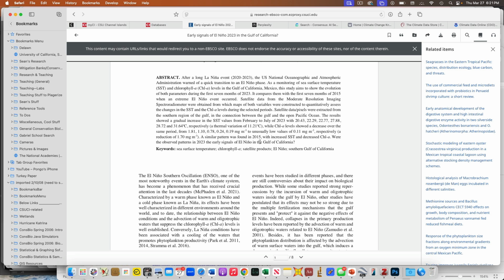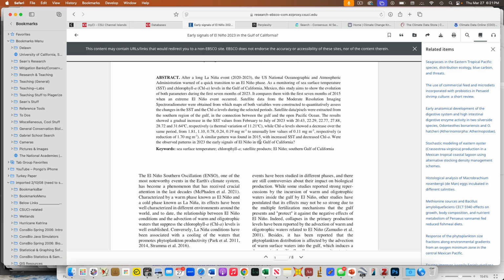So I'm going to read this, and it's going to be after El Nino 2020. Okay, so they're measuring sea surface temperature, and this is about chlorophyll, which is a marker of productivity. Okay, have some maps, chlorophyll. So this looks like there's no animals in here, right? So I'm going to say this is probably not going to help me for my specific data set hunt.